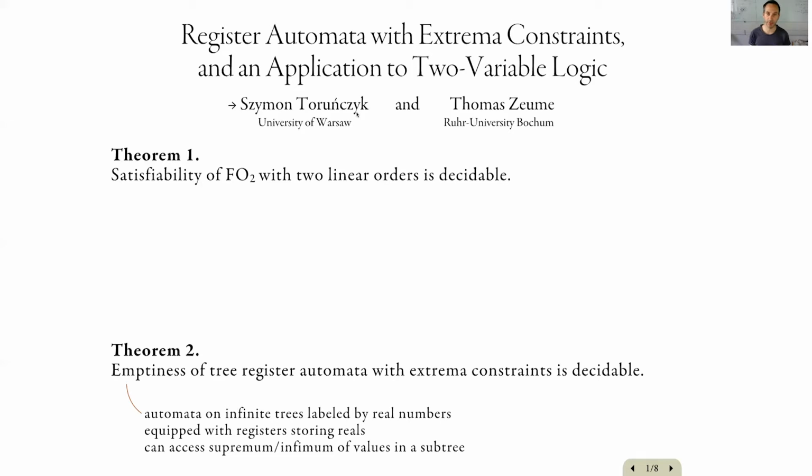And they process infinite trees where every node is labeled by a data value, which is a real number, and the automaton can store those data values in its registers and compare the values with respect to the total order of the reals. Moreover, the automaton can access at any point, at any node of the tree, the supremum or the infimum of some values in the subtree rooted at the current node. So let me start by explaining the first result.